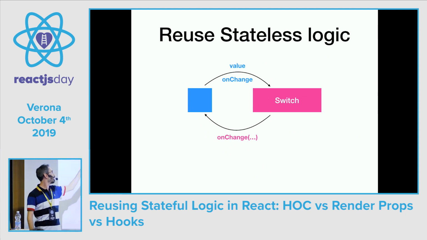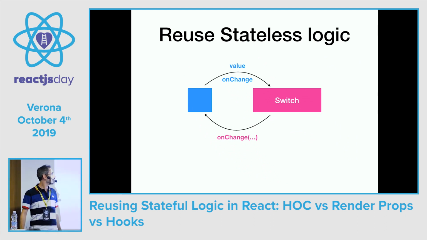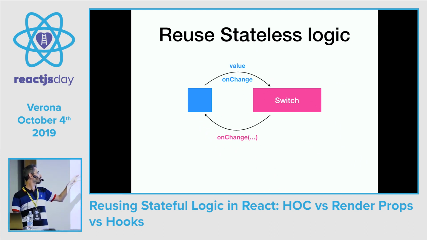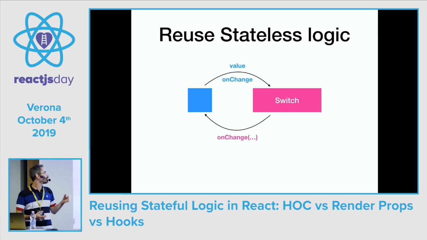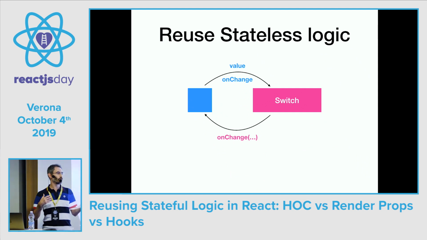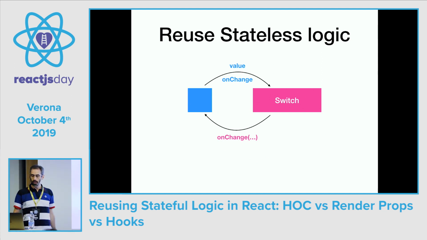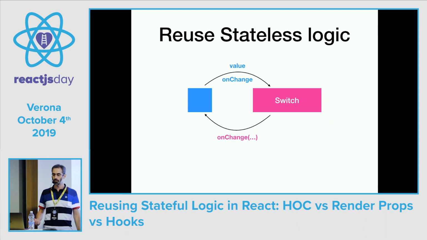We give it the value from our state, and whenever something happens in the UI that changes the value, we are notified via the onChange callback, so that we can update our state, render based on it, for example, hiding or showing content based on the switch value, and then we pass back the value to the switch to close the control cycle. But you see that the state resides in our component, not in the switch.